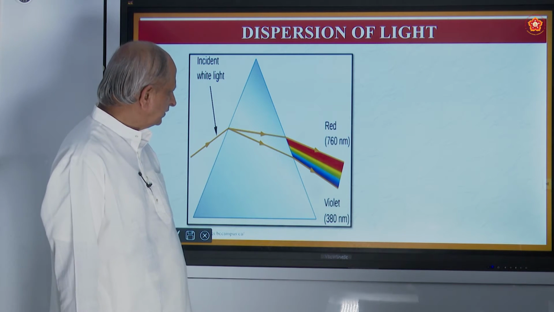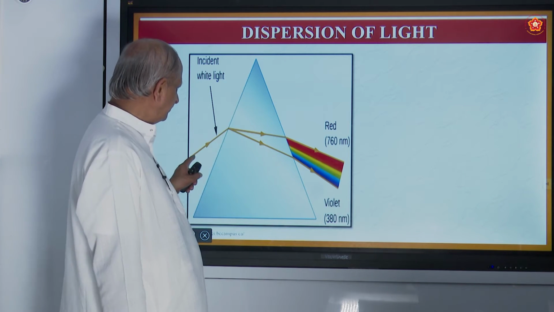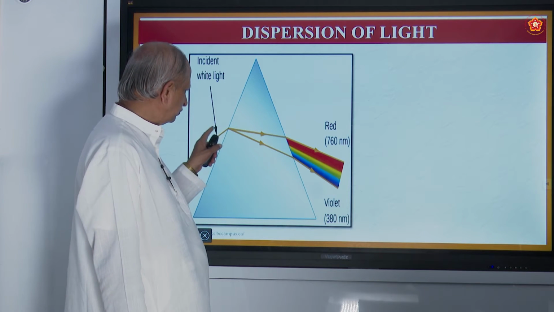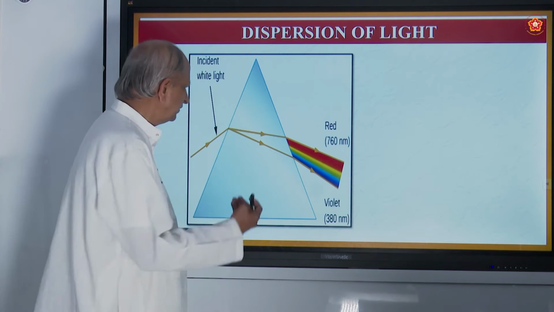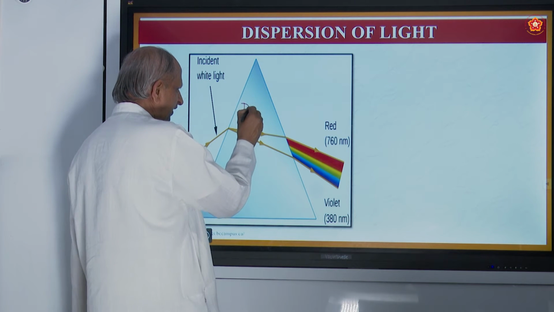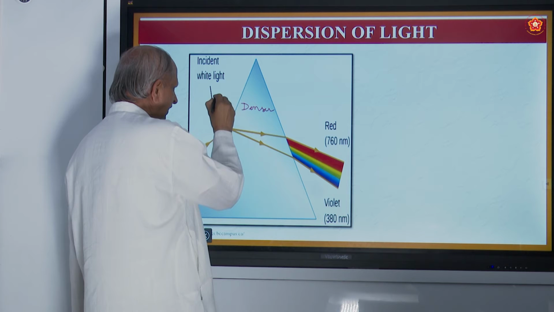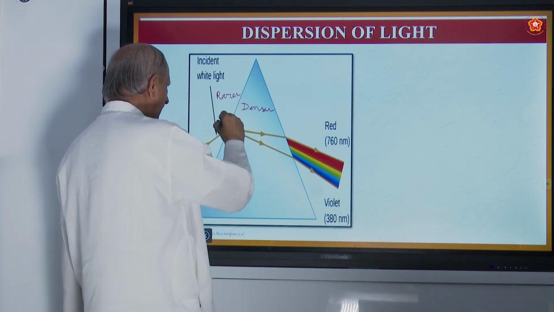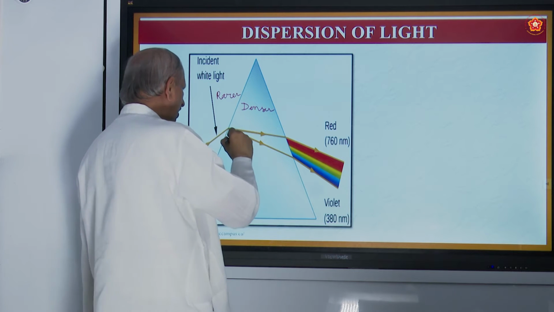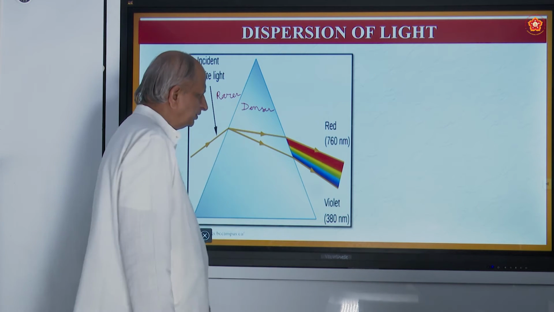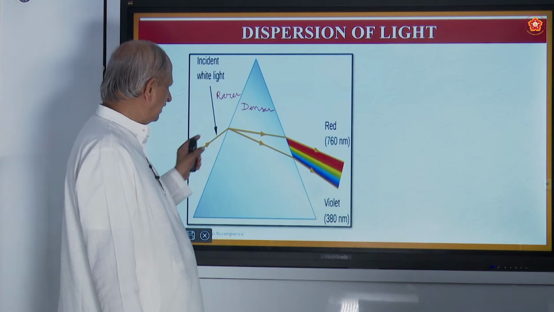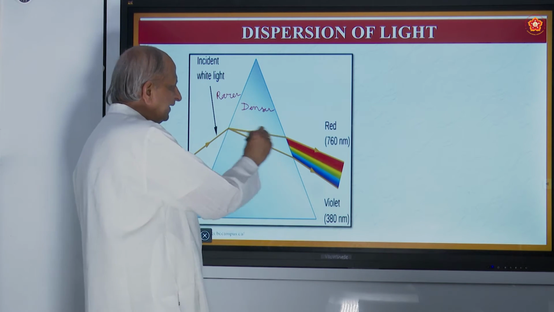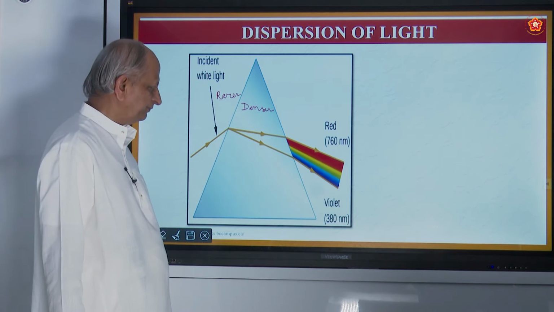See, this is a glass prism. This is the incident ray, namely white light. When it passes from a rarer medium to a denser medium, this glass is called the denser medium, and this air is called the rarer medium. And here there will be what is called the normal. You have to draw a line here. Normal. So when light goes from rarer to denser, it goes towards the normal, and it bends. That is due to refraction.